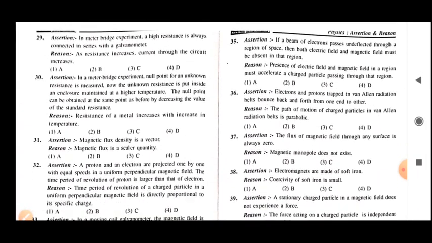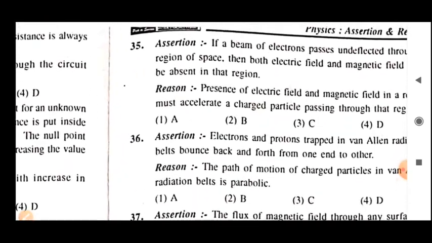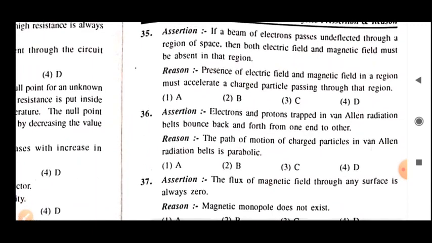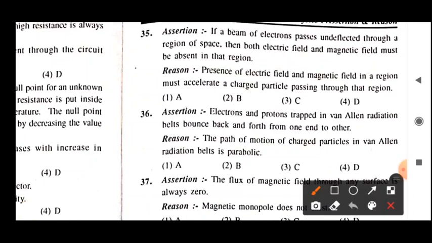Now let's see our next question, students. For the next question you can see question number 35. The assertion is given: if a beam of electrons passes undeflected through a region of space, then both electric and magnetic field must be absent in that region. Here, as a beam of electrons passes through, it is not necessary that both fields will be absent in that region.